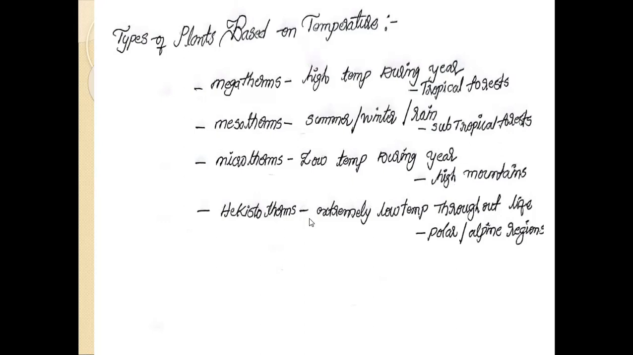Echistotherms. Echistotherms means extremely low temperature throughout the life, not just the year; throughout the life, they maintain extremely low temperature. Example, polar alpine regions. It is the temperature factor in ecosystem.